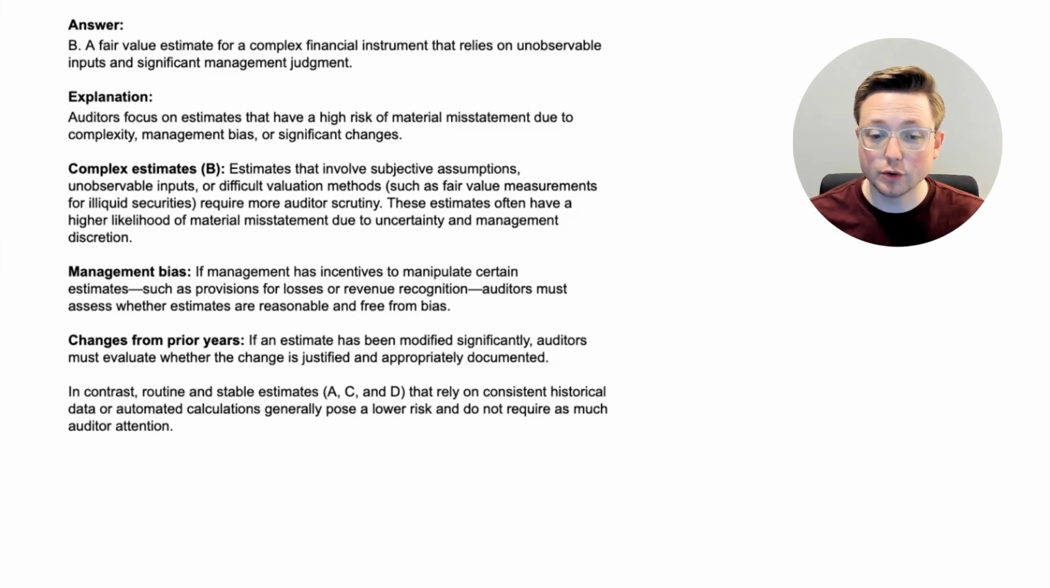In contrast, routine and stable estimates, and those were options A, C, and D, that rely on consistent historical data or automated calculations generally pose a lower risk and do not require as much auditor attention. That's not to say that you don't look at those still sometimes, but again, they are less of a priority than these things that we just talked about, where there's complex estimates, there's management bias, or there's big changes from prior years. Now with that, let's go to the next question.